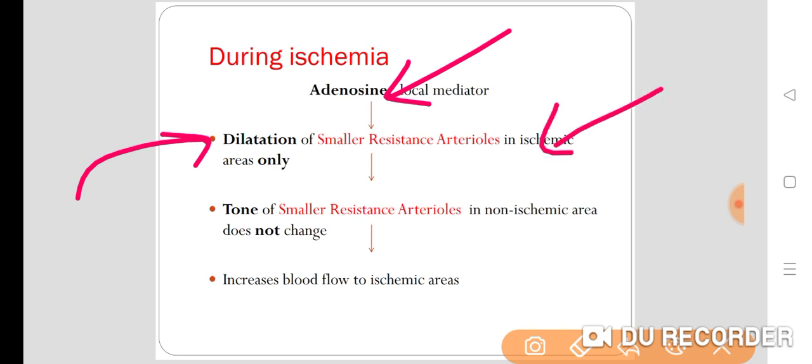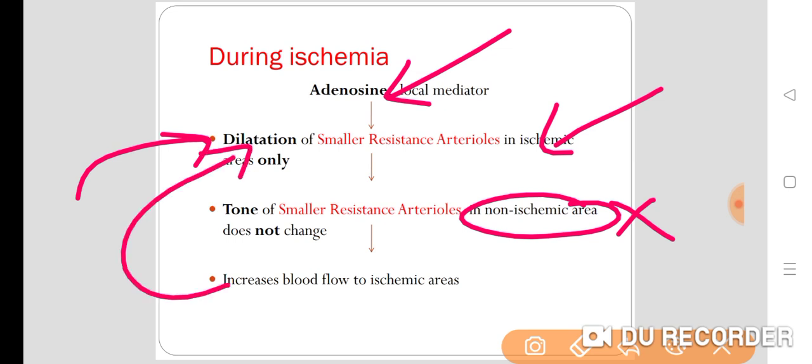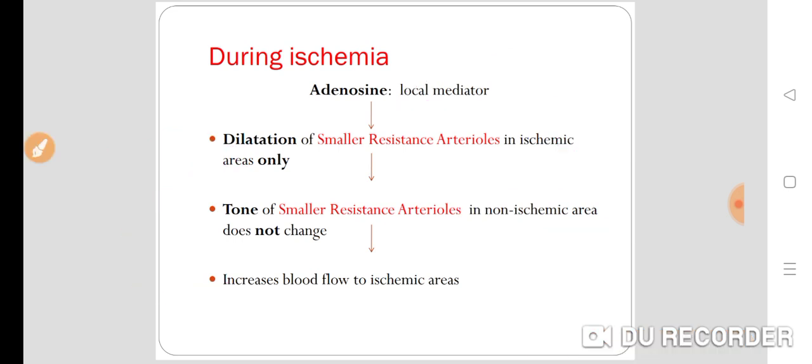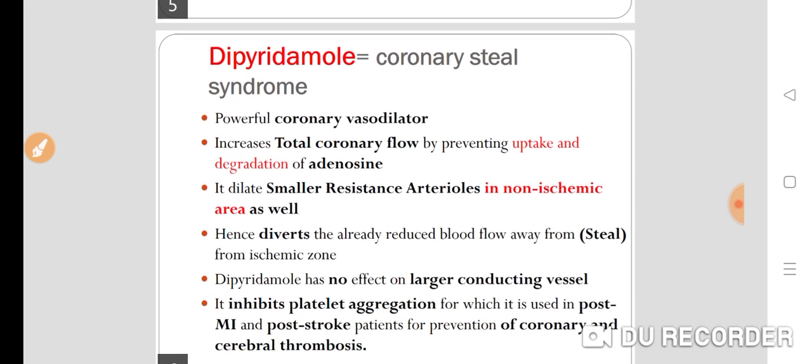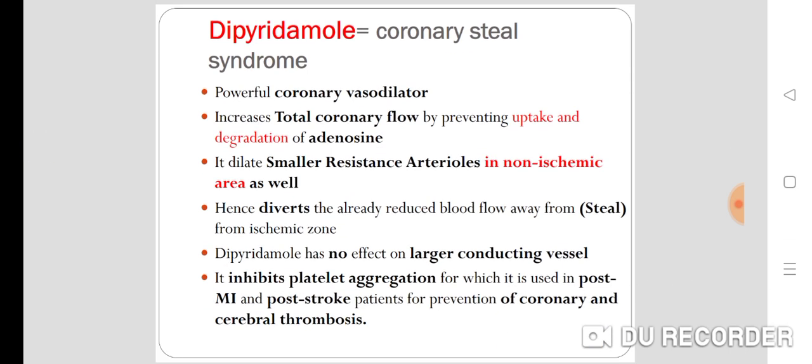There is no effect on these vessels in the non-ischemic area, and that's why it increases blood flow to the ischemic area. Now, what is coronary steal phenomenon or coronary steal syndrome, which is caused by drugs like